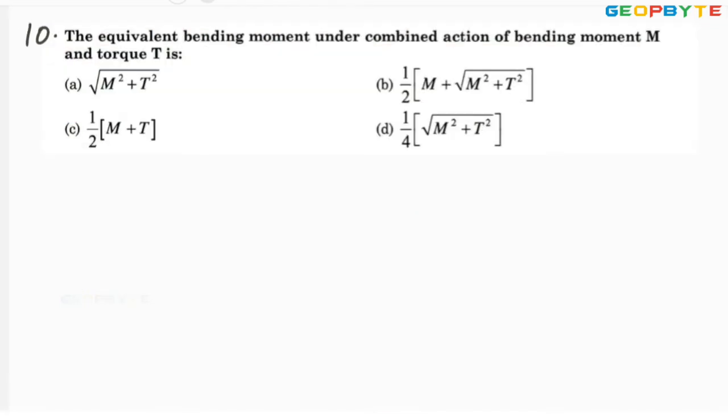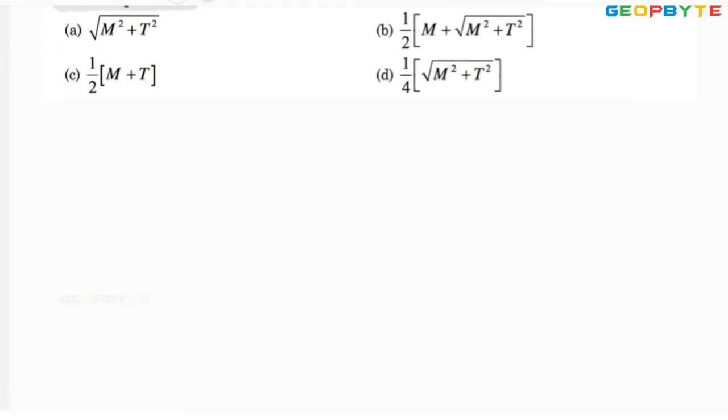Look at the problem. The equivalent bending moment under combined action of bending moment and torque is. The equivalent bending moment according to normal stress theory or Rankine theory is half into M plus root over M square plus T square.